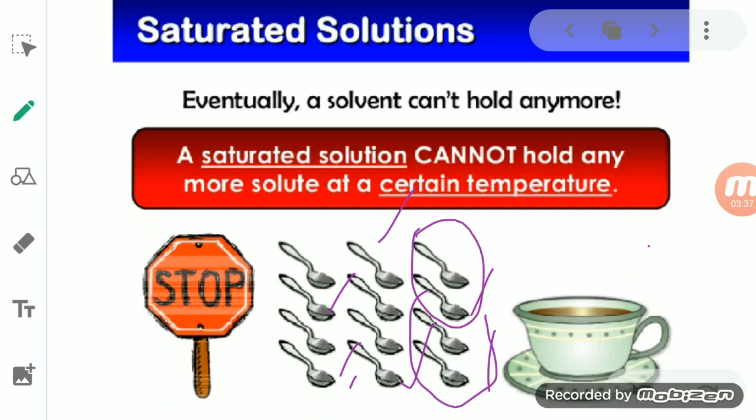Then what happened? After some time, at a certain temperature, and here we are talking about room temperature only, if you continuously add the solute in a solvent, after some time you will observe that even though you are adding the solute, the sugar does not get dissolved in it, but it settles at the bottom of the glass or tumbler in which you had taken the water.